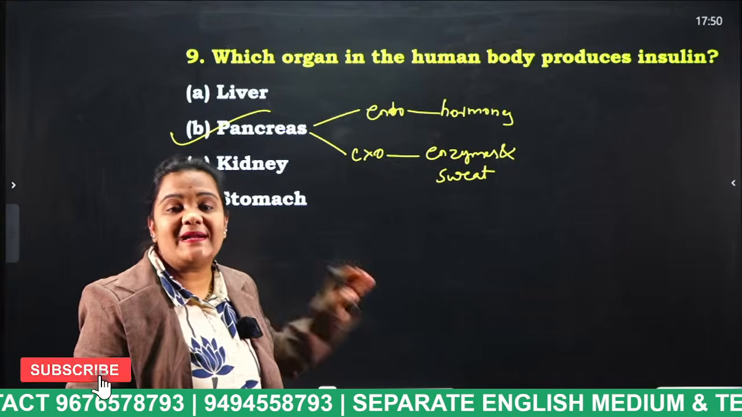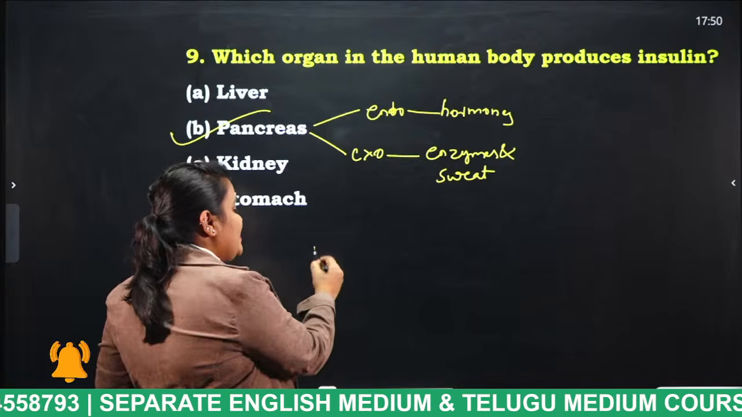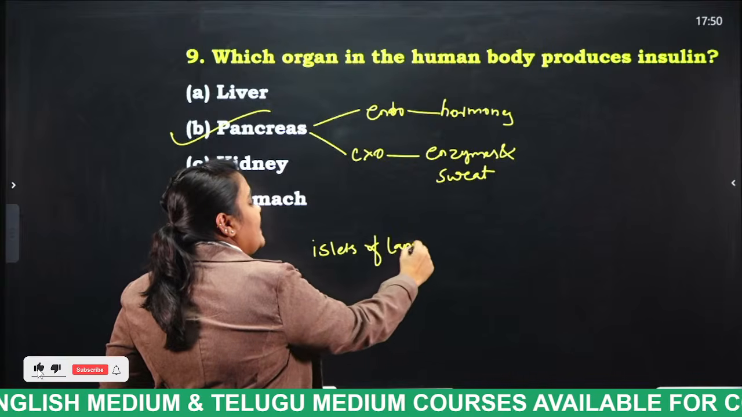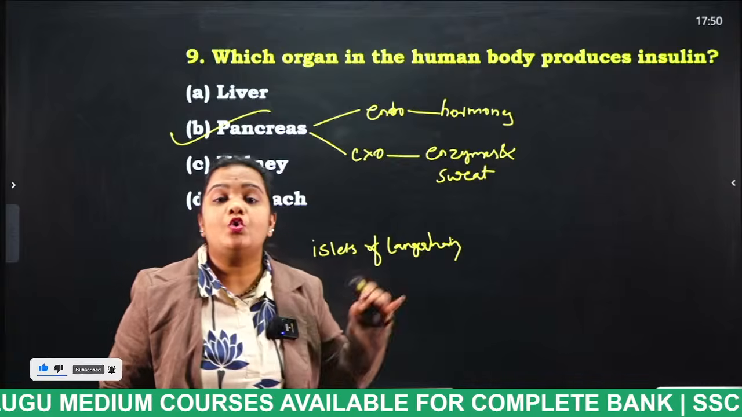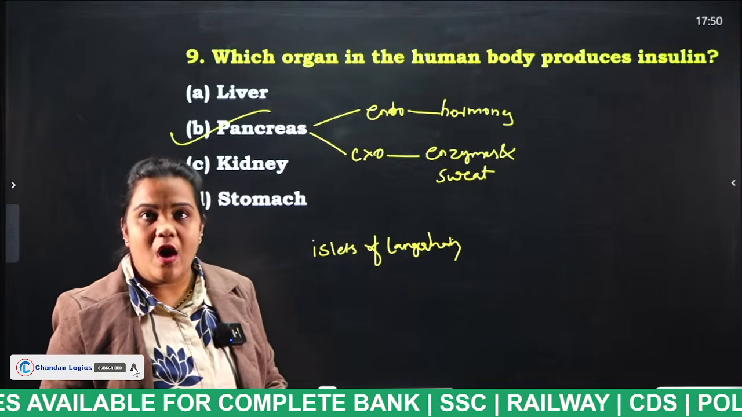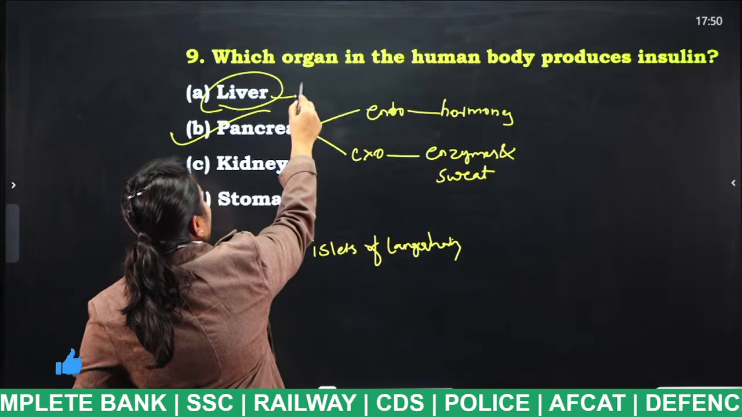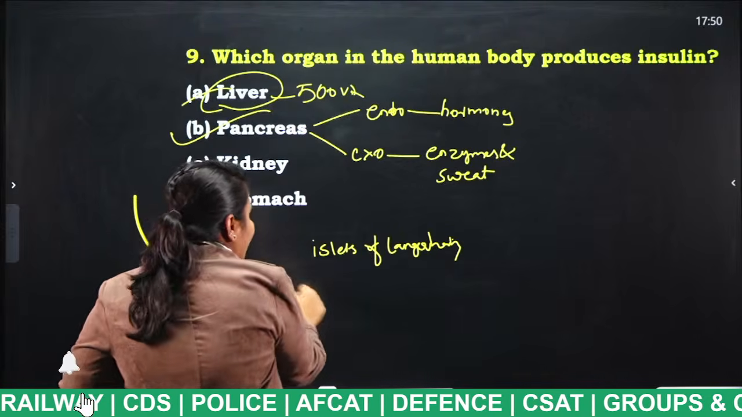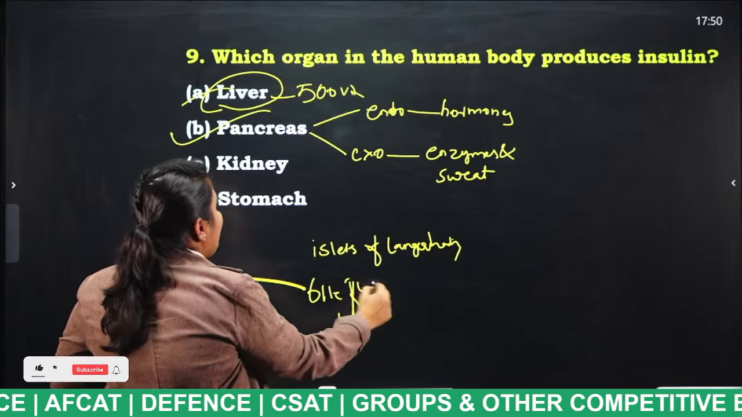So, this pancreas consists of beta cells, and those beta cells are considered as what, students? Islets of Langerhans. They secrete insulin, and that insulin is used for what, students? To regulate the sugar level present in the blood. Now, liver we have already discussed. The liver performs almost 500 vital functions, and it releases what, students? Bile juice.